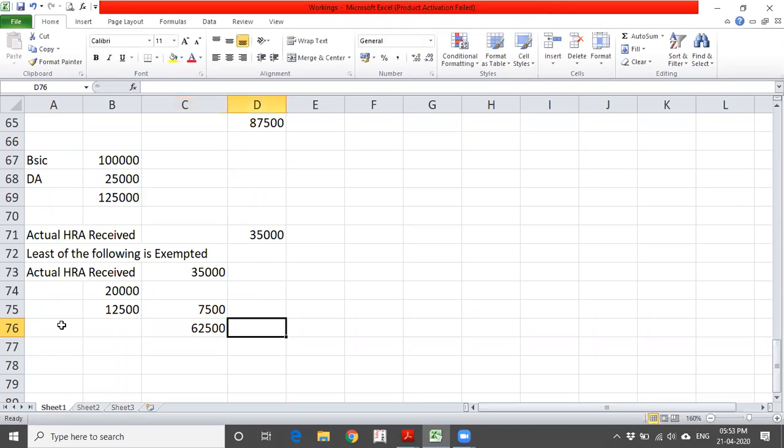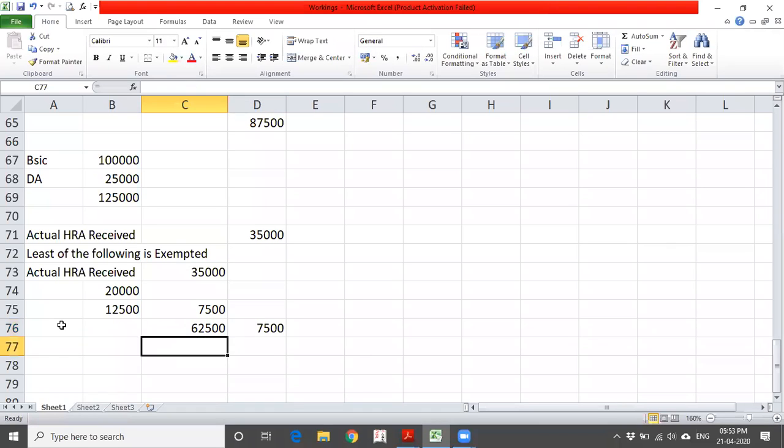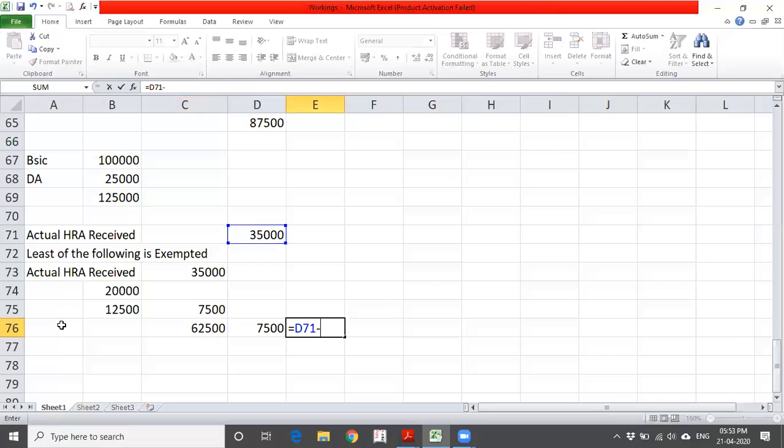So the least of the following is exempted. What is the least you are getting here? 7,500 is the least amount you are getting. So 7,500 will be allowed as an exemption and the balance amount will be taxable. So in our case, what is taxable is 27,500. This is how the HRA calculation is going to work.